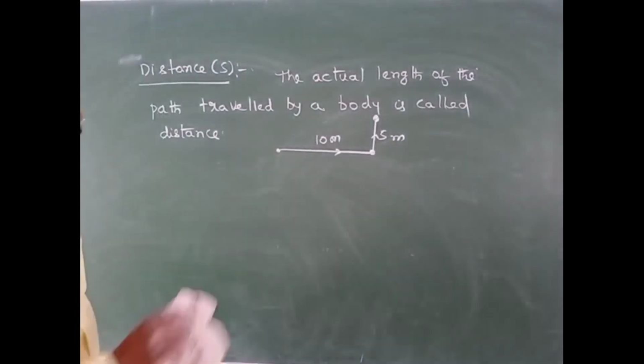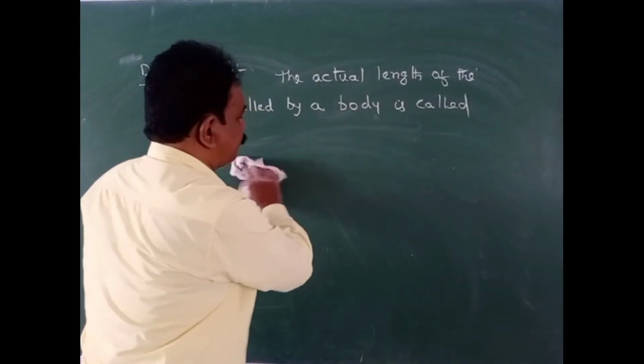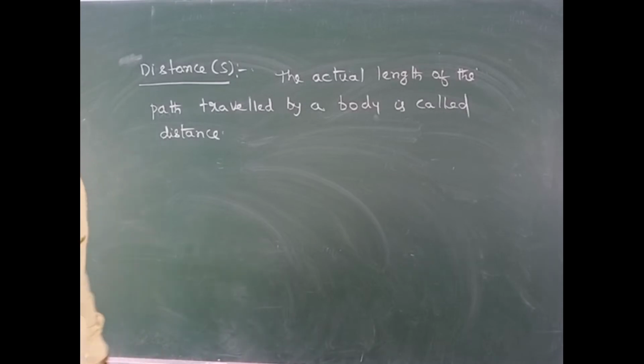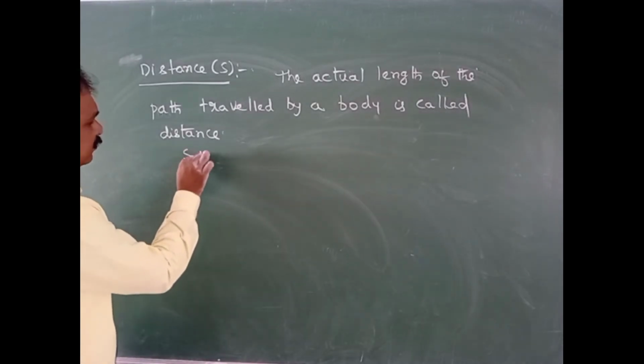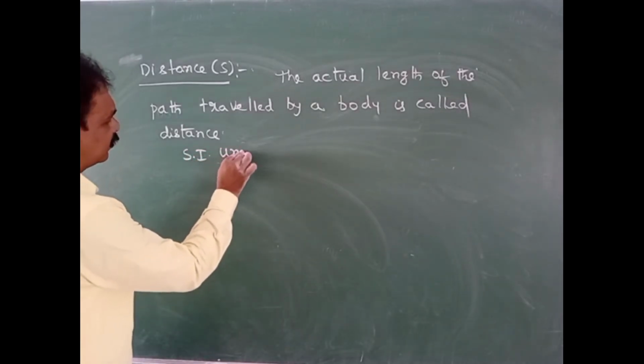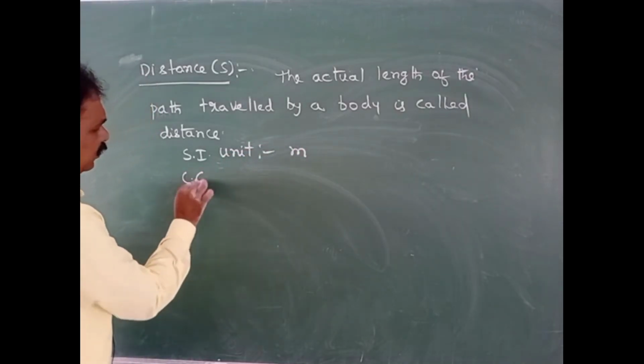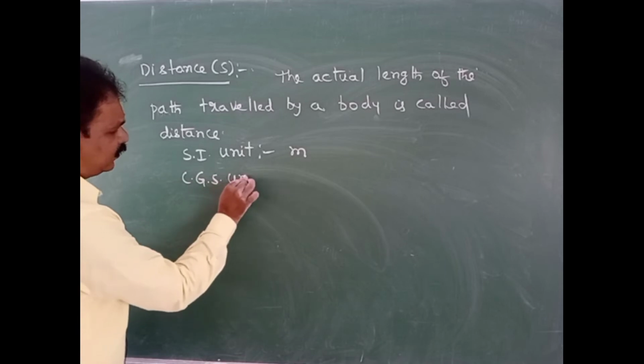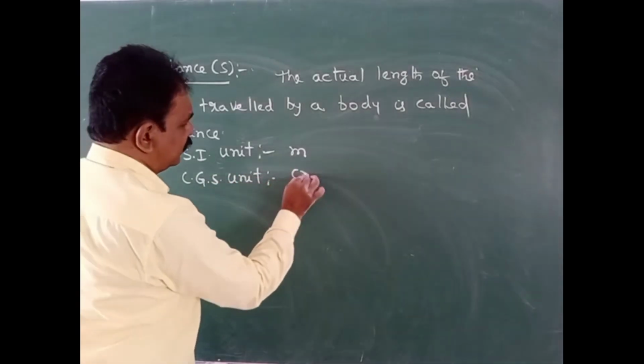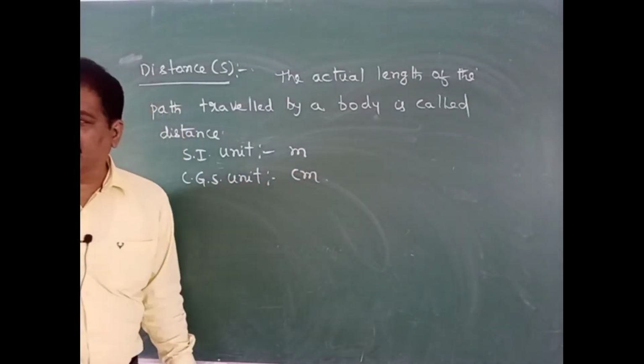So this distance, if you consider the SI unit for distance, it will be meter. If you consider the CGS unit for distance, it will be centimeter.